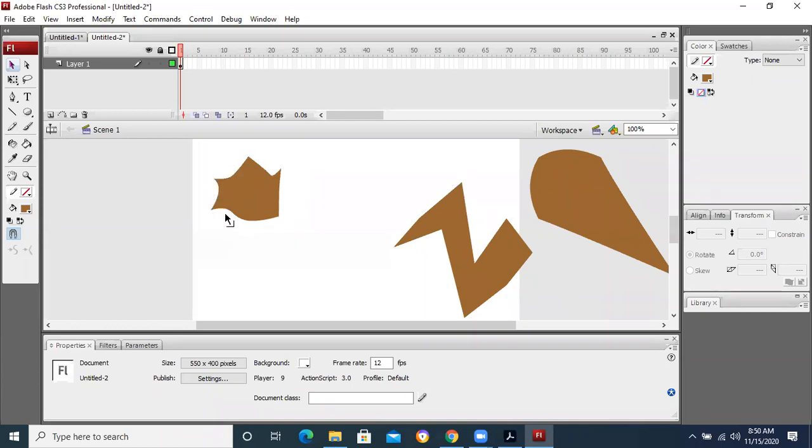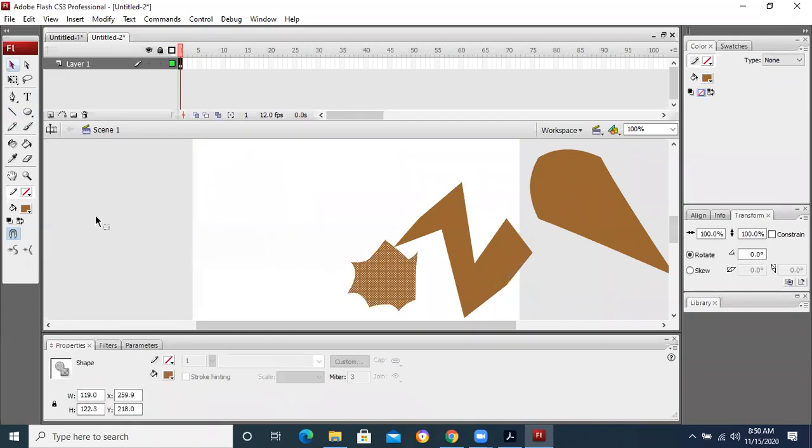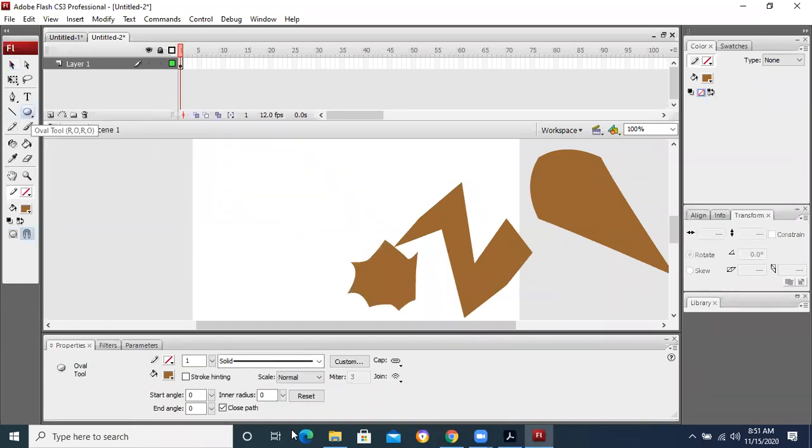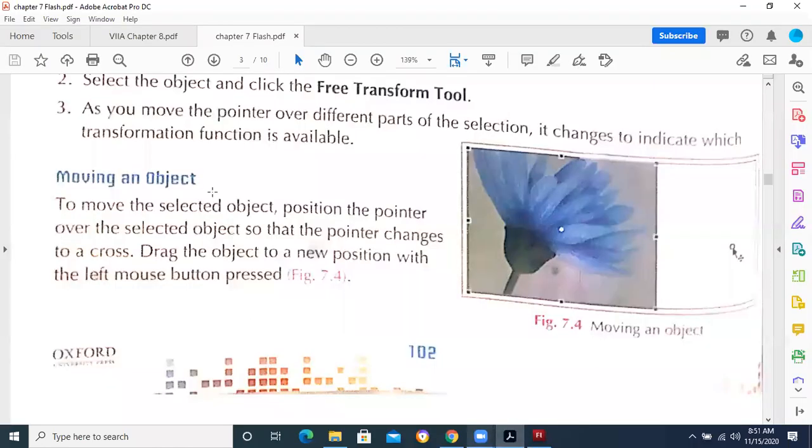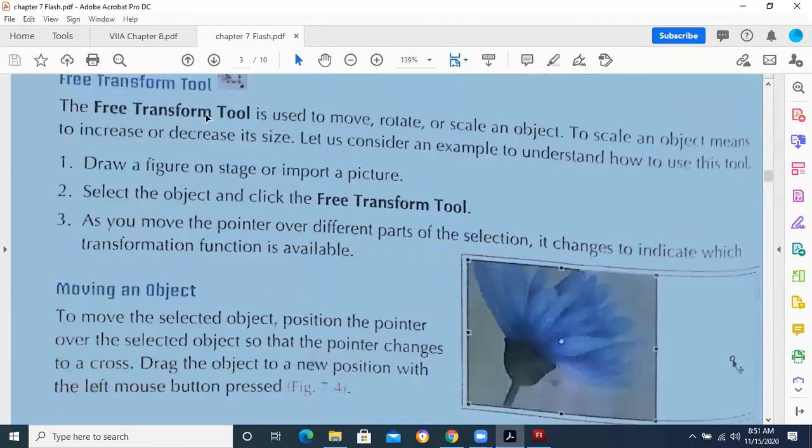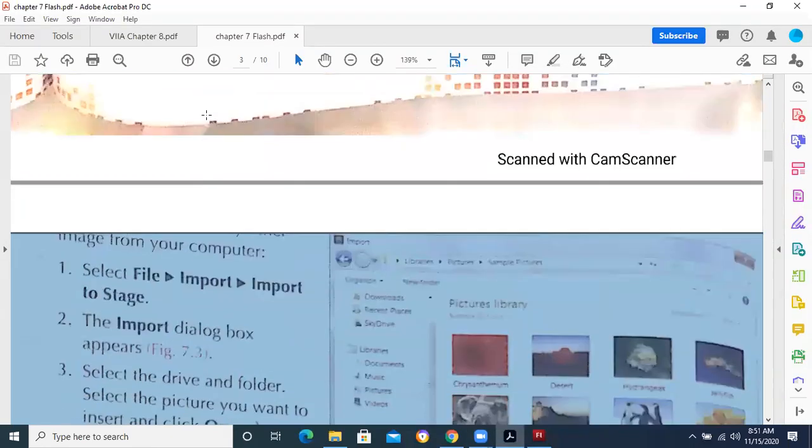Whatever you are trying to make, basically it depends on what kind of object you are going to draw. So this would be the method that you can use to draw different kinds of objects by converting a regular shape into another shape. These are the different applications of the move tool I have explained to you.